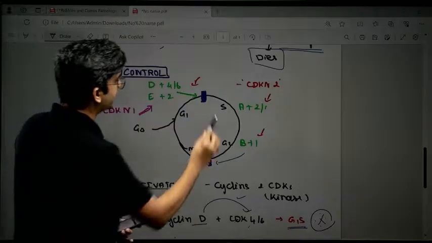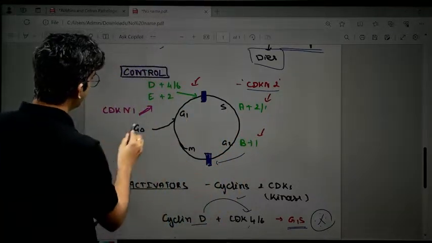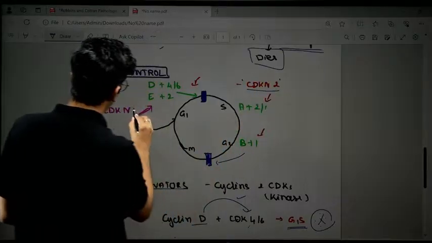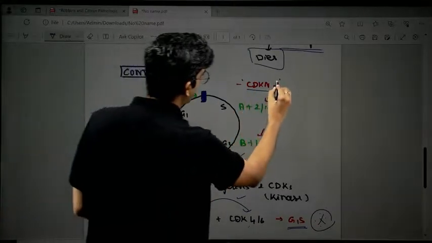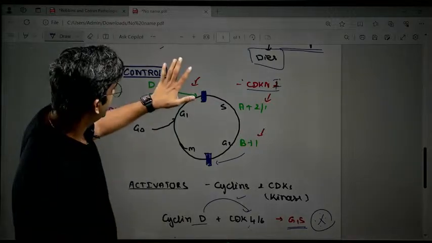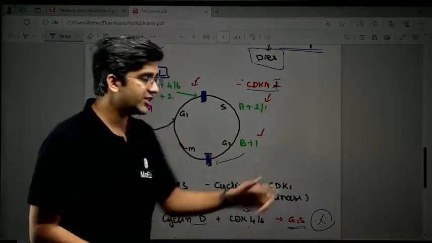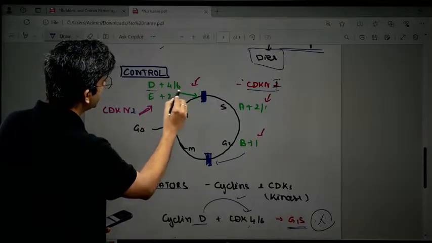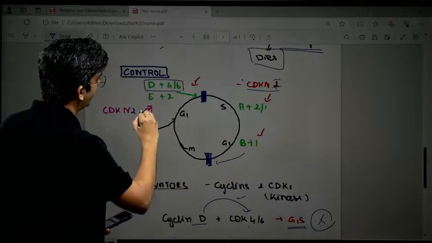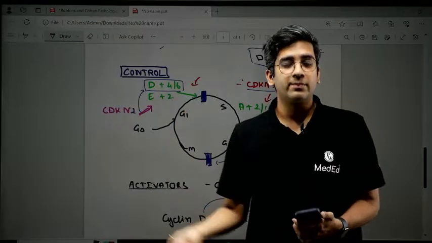And for inhibitors, I have drawn one thing, that is CDK1 and CDK2, right? CDK1 is actually, this should be a little bit reverse, ignore this point. CDK1 is a very non-specific one which can inhibit this, this and this. But CDK2 is a very specific one which can inhibit only my cyclin D with CDK4 and 6, right? That's very, very specific, right? This is a better way of representation.